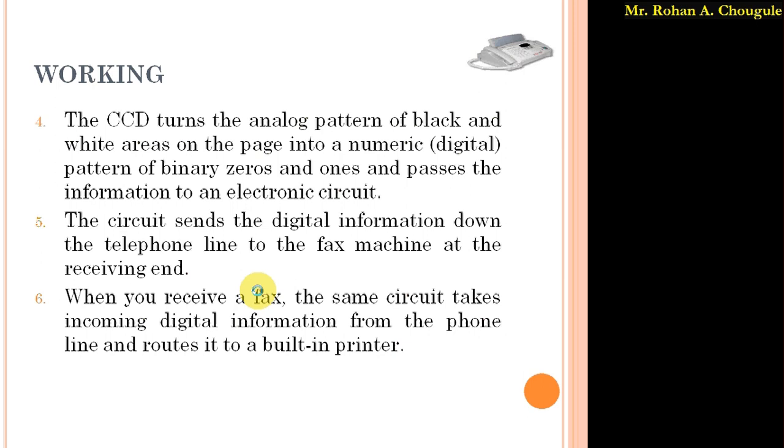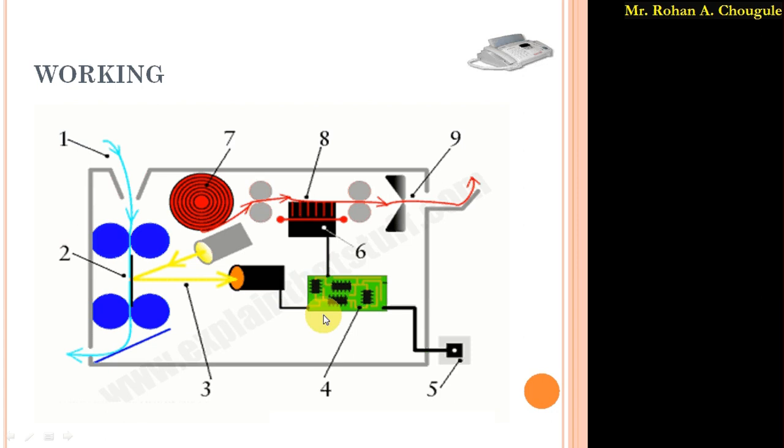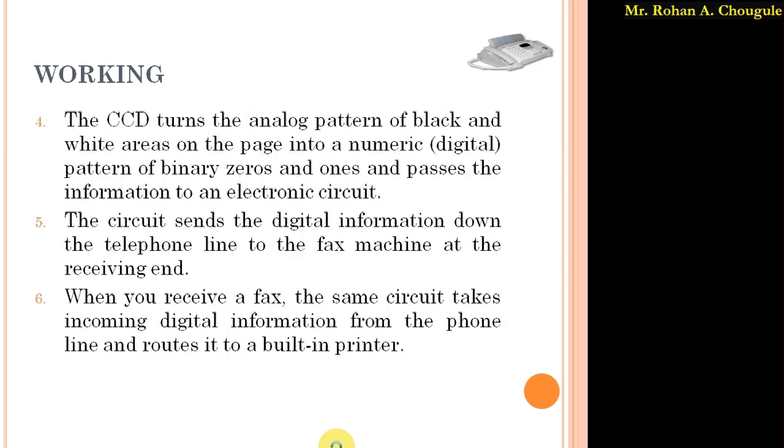This circuitry sends the digital information down the telephone line to the fax machine at the receiver end. The circuitry is connected to the telephone line, and with the help of this telephone line, the digital information is transferred towards the receiver end.